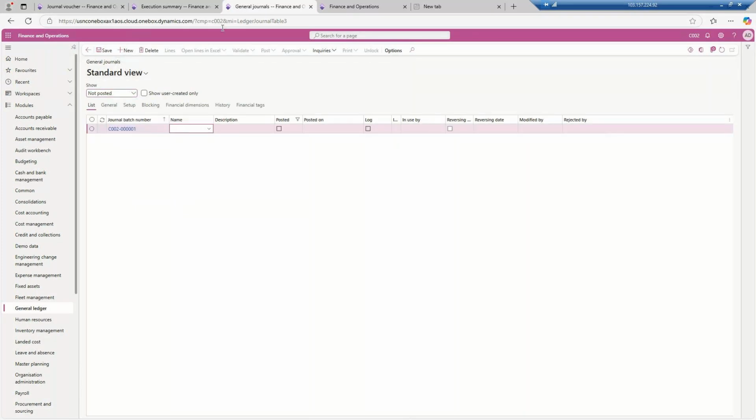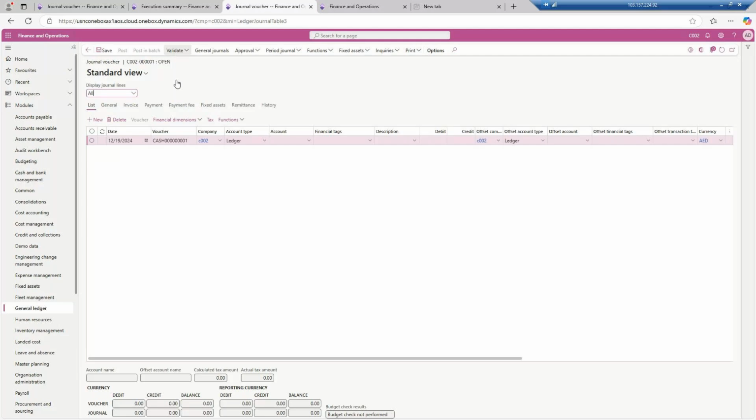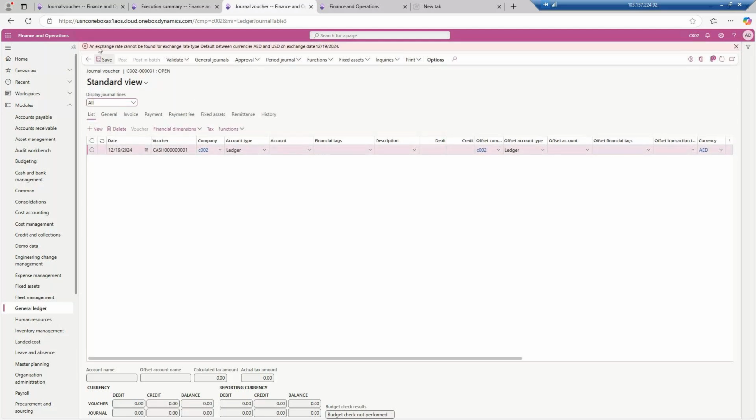This is C002 legal entity, so the first entry will be opening balance entry, so we will open the balance, click on the new lines button, and over here you go to the ledger form. See, now it is saying that an exchange rate cannot be found for exchange rate type default between the currency AED and USD as on 12/19/2024. Means for today the AED to USD currency exchange rate is not there. AED, why? Because C002 is in UAE.